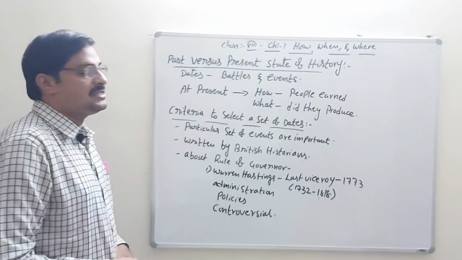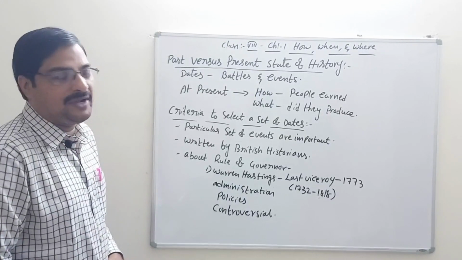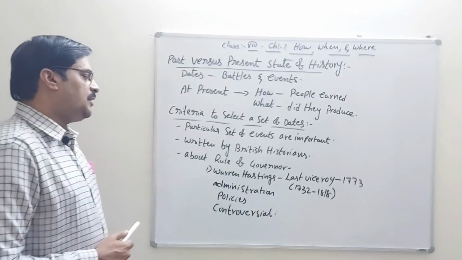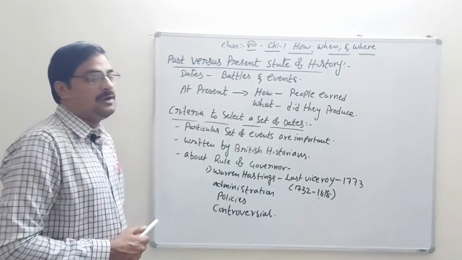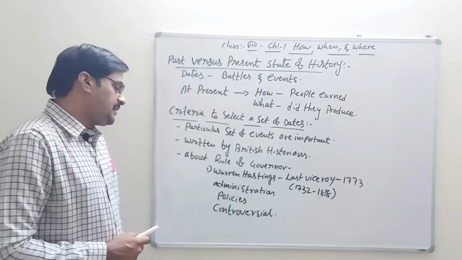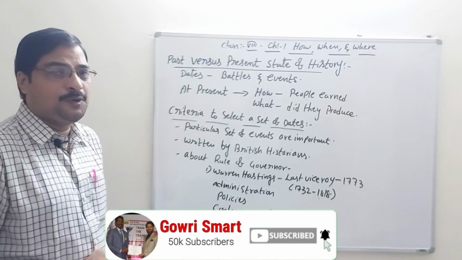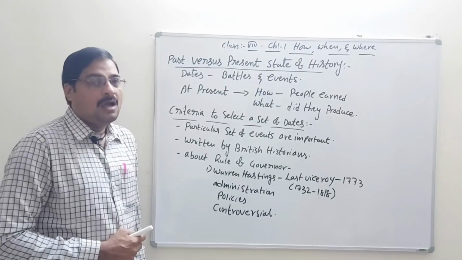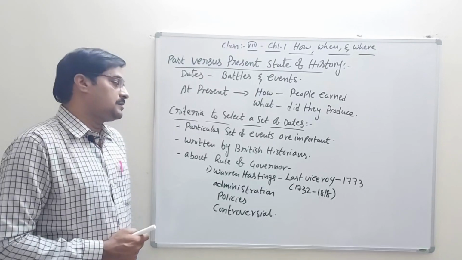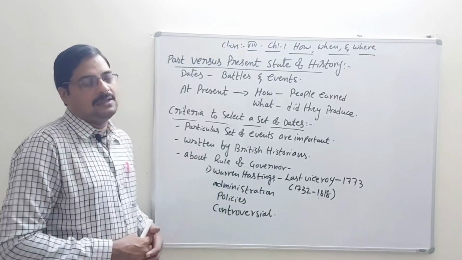He was born in the year 1732 and died in the year 1818. What we learn in this kind of administration system, we learn from Warren Hastings: his policies and controversies, and any kind of disputes among the people, or between the people and the administrators of the governor. All these things we have to learn here.